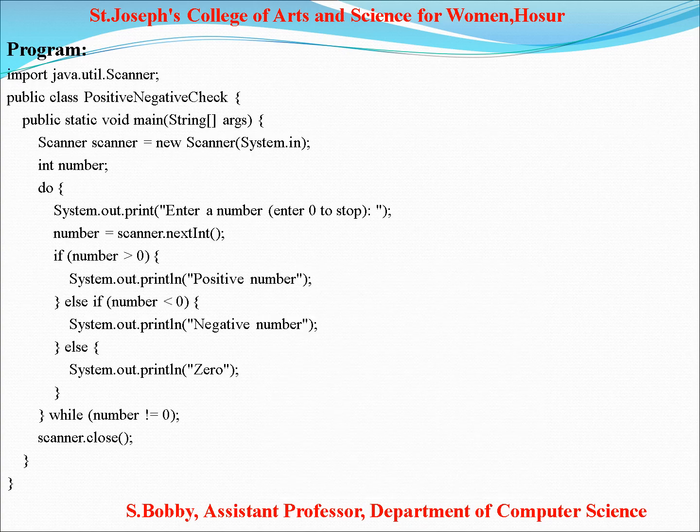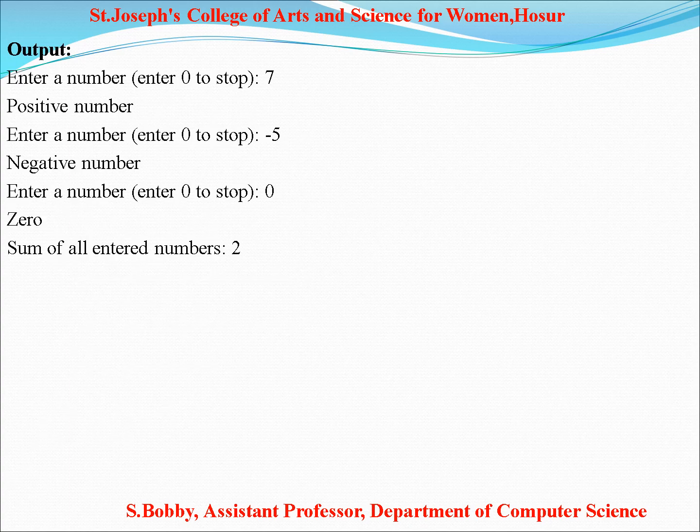This is the example program of do while. Here also declaring int number. First you print the message in the do statement, then System.out.print, enter the number, and Scanner. Next, check the condition and the else if statement. Finally give the while condition. This is the example program of do while. See the output.